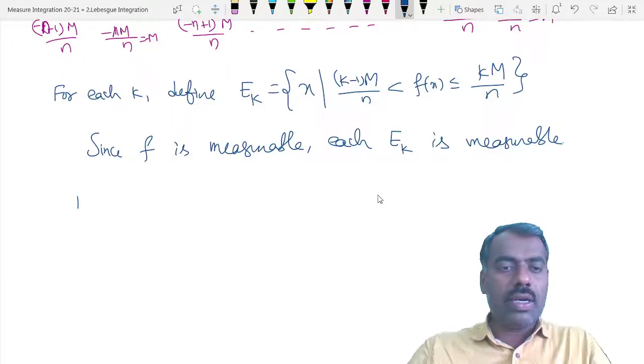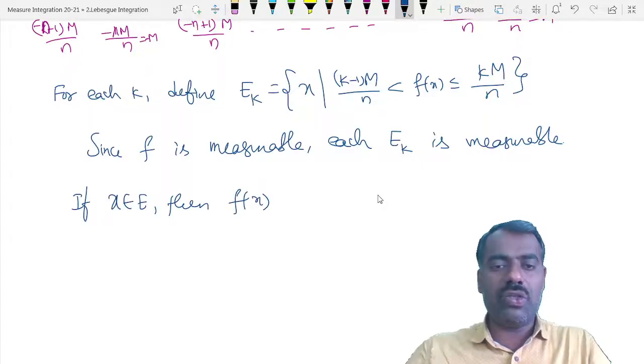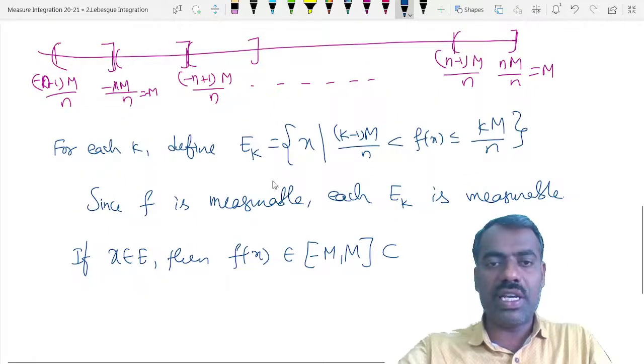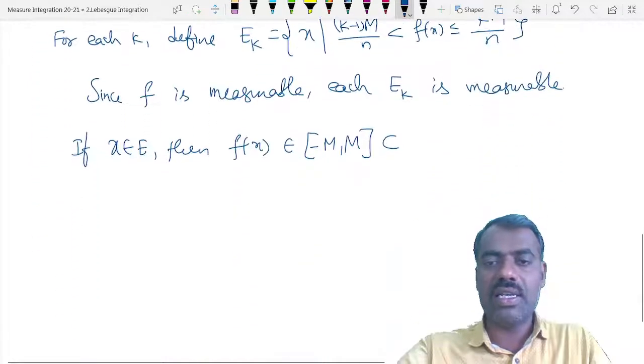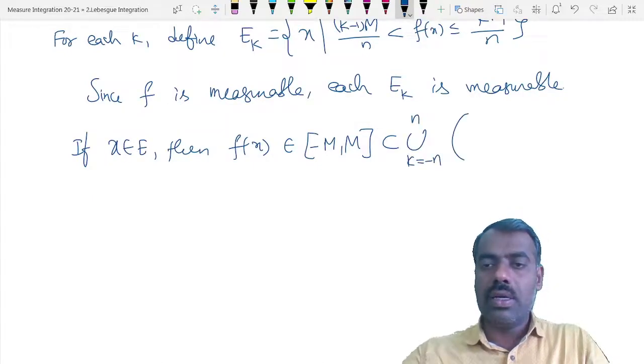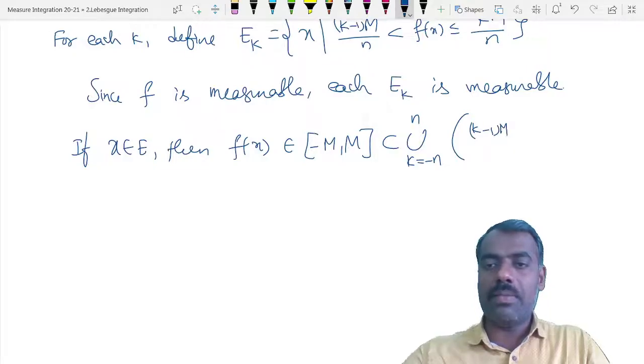Also, if x belongs to E, then f of x belongs to minus m to m, which is contained in the union over k from minus n to n of the intervals ((k minus 1)m by n, km by n].